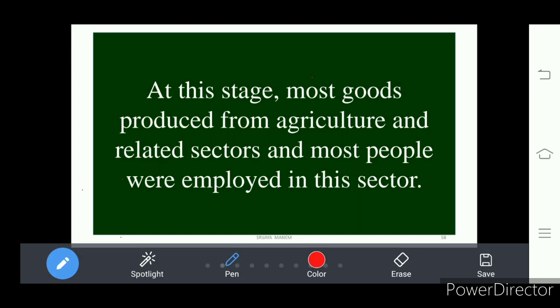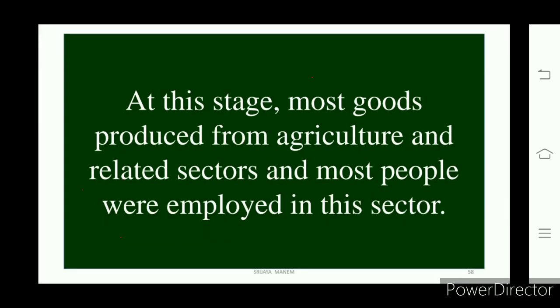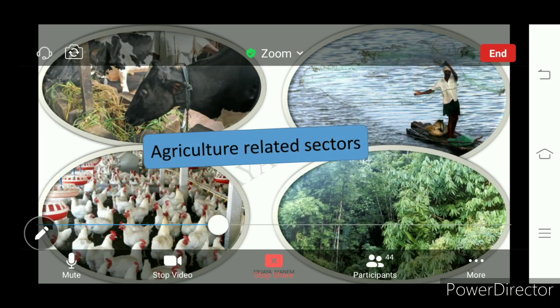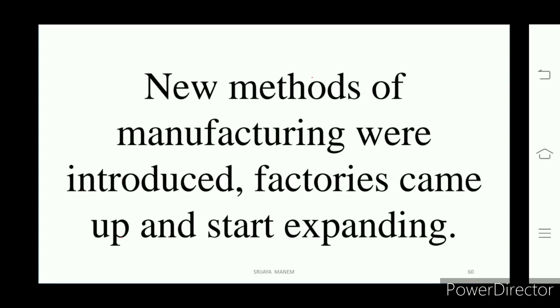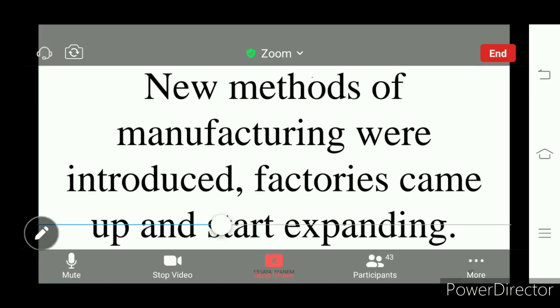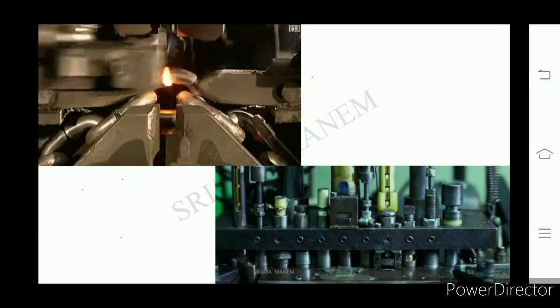When the agriculture sector turned good with the changed farming methods, then the focus shifted from agriculture to the industrial sector. That is what happened in the second stage. So agriculture related activities increased in the initial stage. Gradually it shifted to the industrial sector. New methods of producing goods came into existence. Factories were established, industries were established, many industries started expanding. Slowly, they focused on industries.